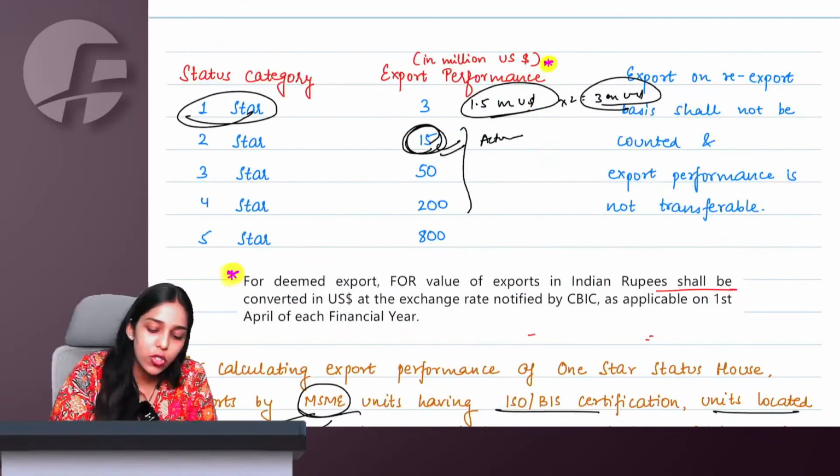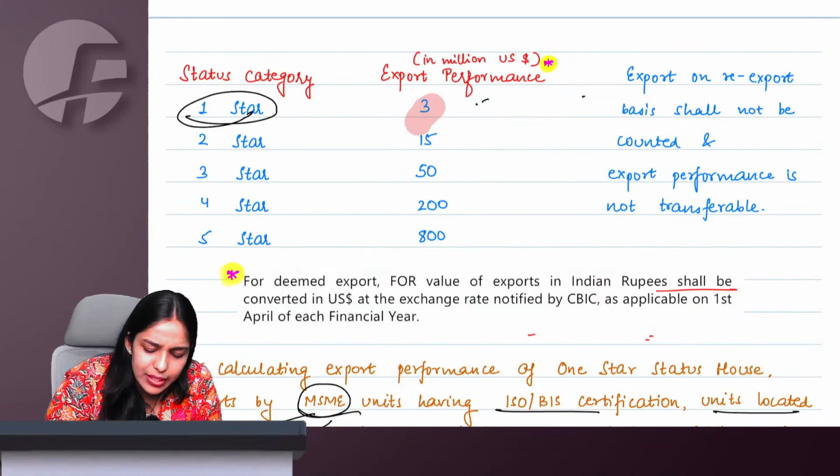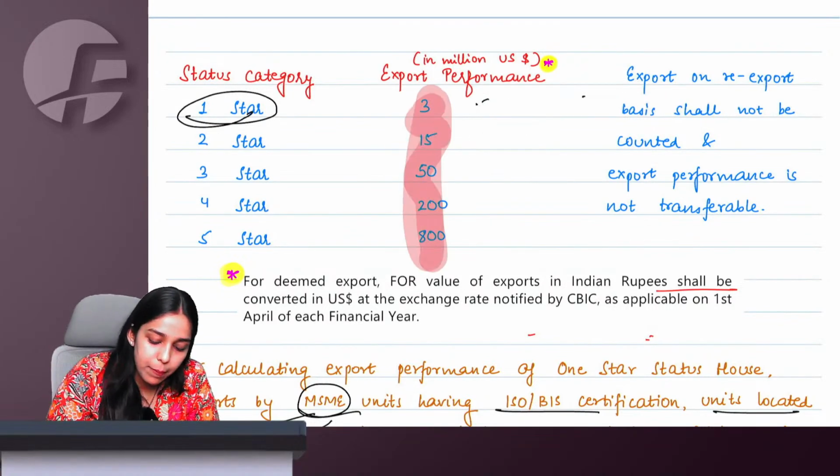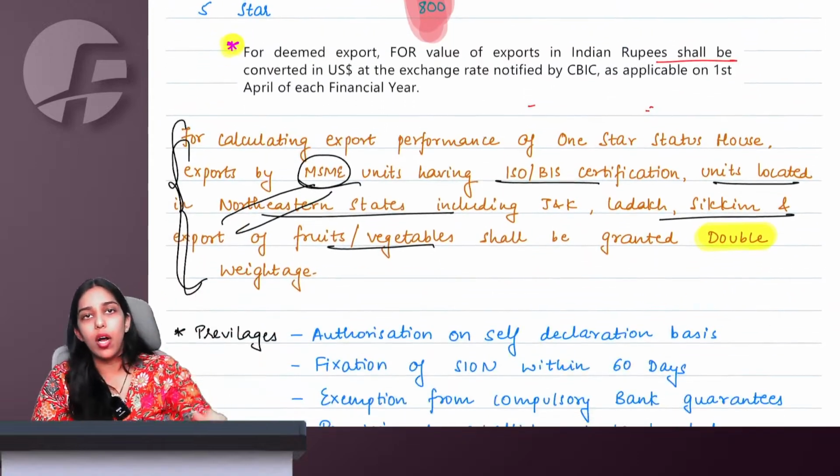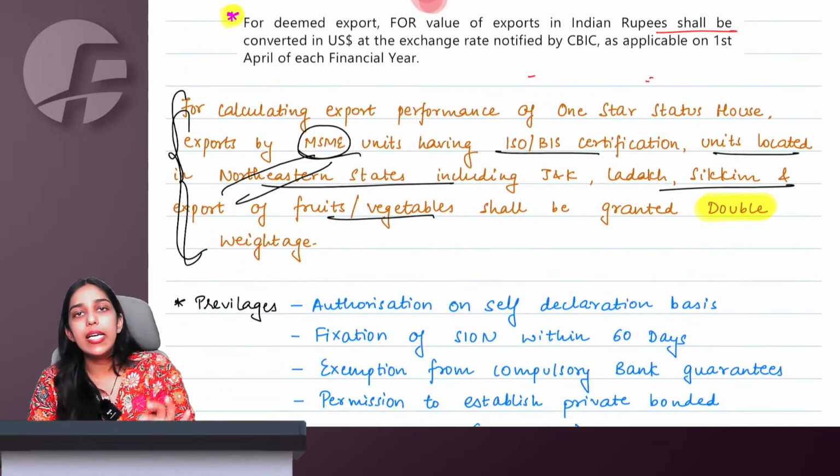What is important is to remember these limits. These limits are many times asked in MCQs. So just remember these limits, and otherwise all the remaining things you can just listen, read once and let go.